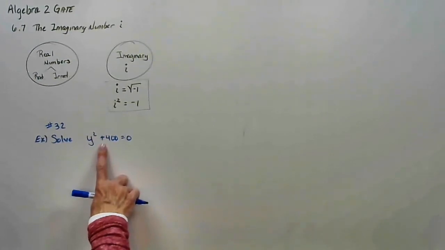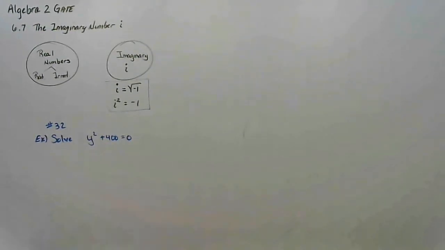But whenever we had the sum of squares, we always said it was prime. There were no real factors. That's absolutely true. There weren't any real factors because they ended up being imaginary.